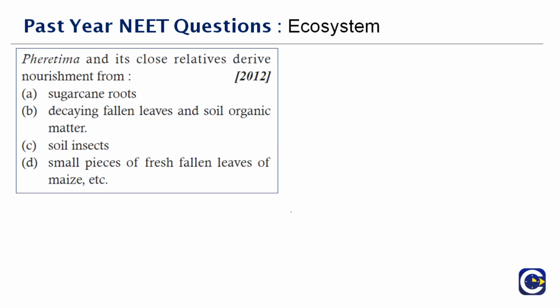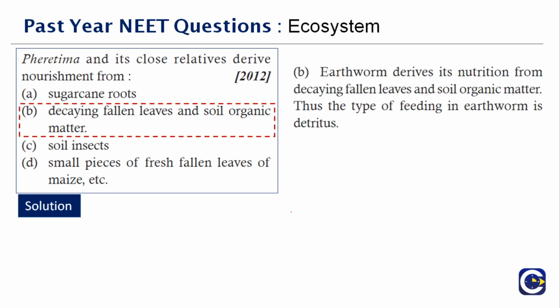Heritema and its close relatives derive nourishment from dash. So what is this heritema? It's actually the earthworm. You don't have to get confused. Earthworm derives its nutrients from the decaying matter. As we already saw, they are one of the detritivores, and they act on the dead decaying organic matter, thereby taking the nutrients for themselves, and the requirement for the soil is also given. Therefore, the right answer to this question is decaying fallen leaves and soil organic matter.